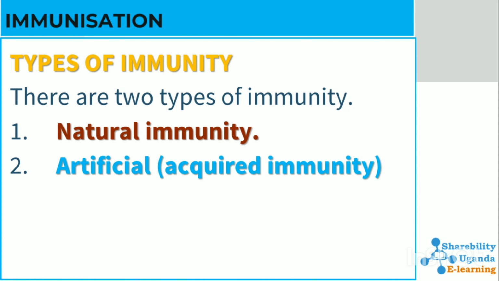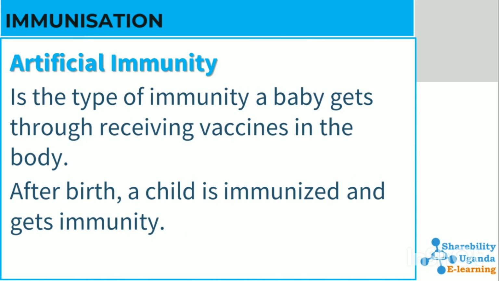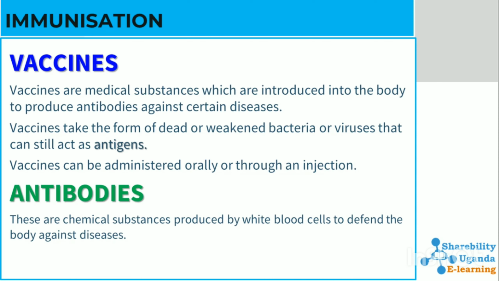We have two types of immunity, which include natural and artificial immunity. Natural immunity is the type of immunity a baby or a person gets without introduction of vaccines into the body. This can be got through breastfeeding from mother to baby, through the placenta, or through eating a balanced diet. Artificial immunity, however, is the type of immunity a baby gets through receiving vaccines in the body. After birth, a child is immunized and gets immunity.